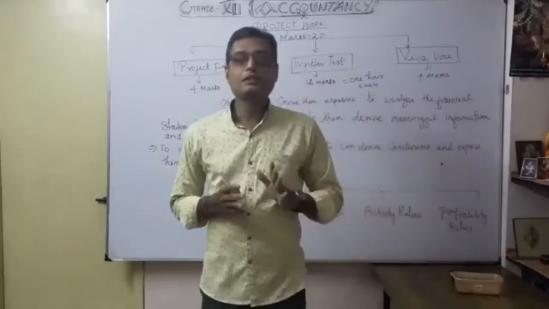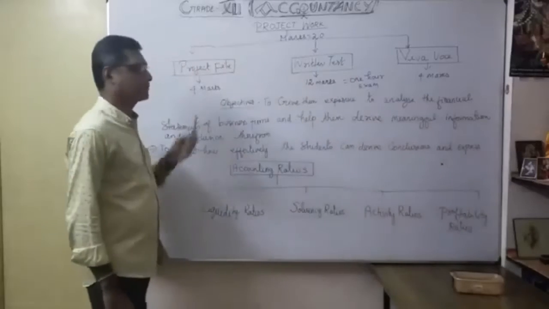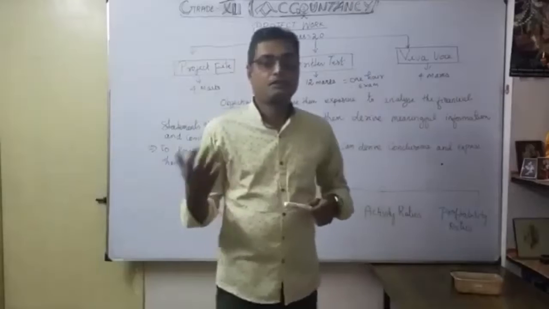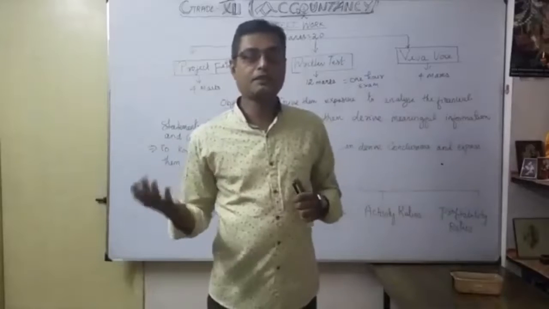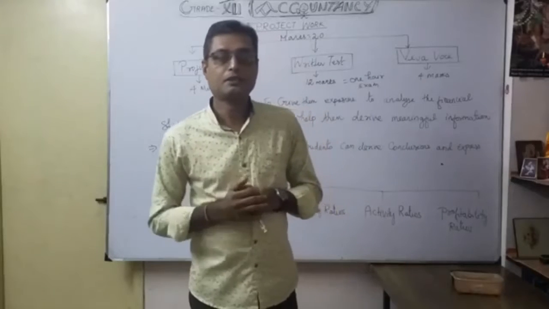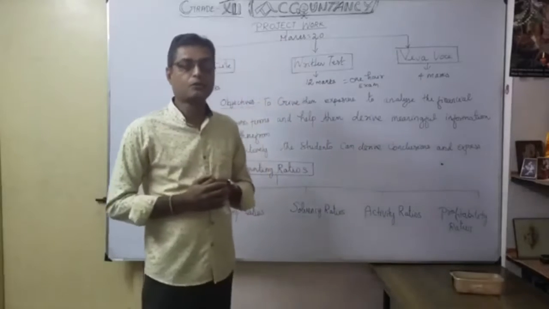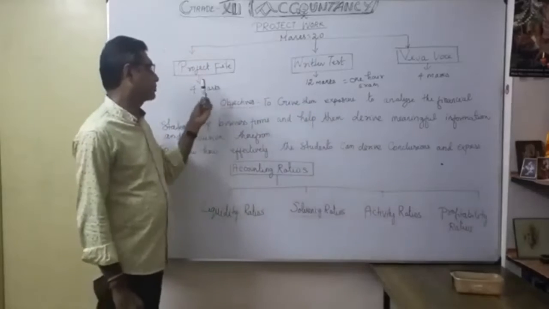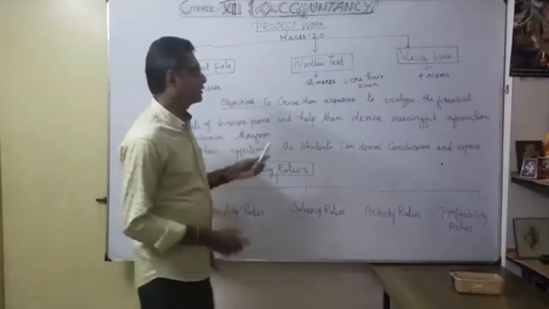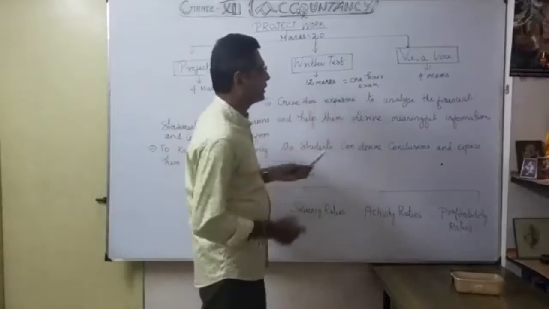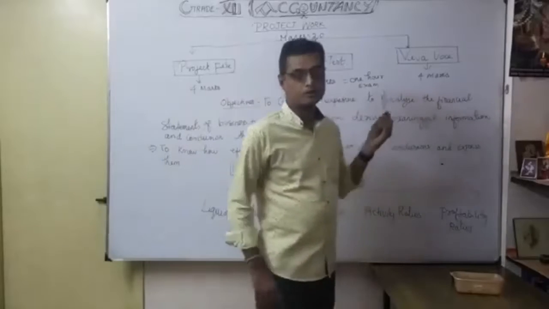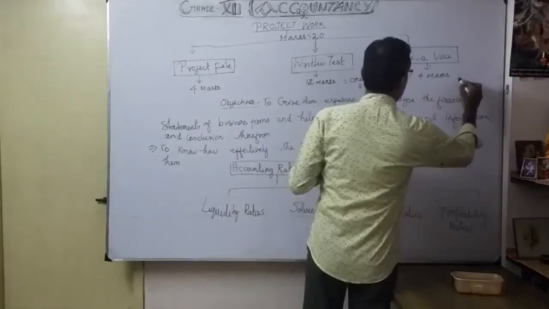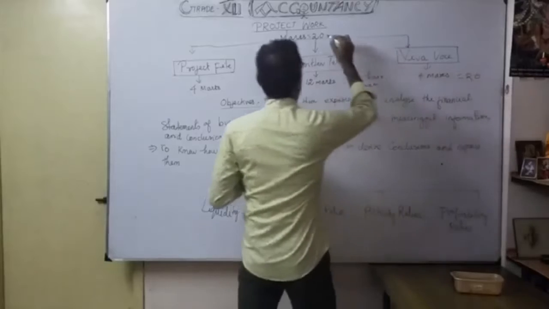What is that? Based upon your project file, the external officer, that means a teacher coming from the outside, will interact with you about your project. That's the three classifications: project file 4 marks, written test 12 marks, then Viva 4 marks. Finally, as we know, it comes to 20 marks.